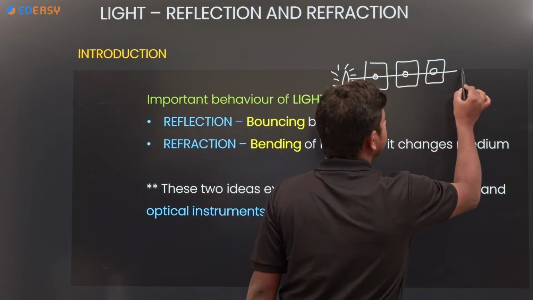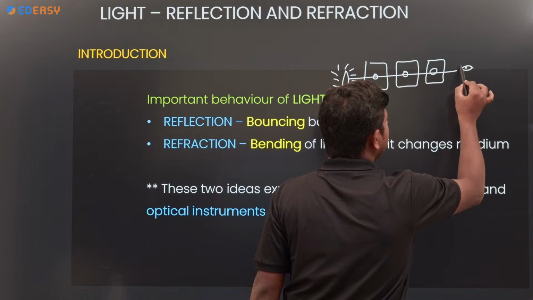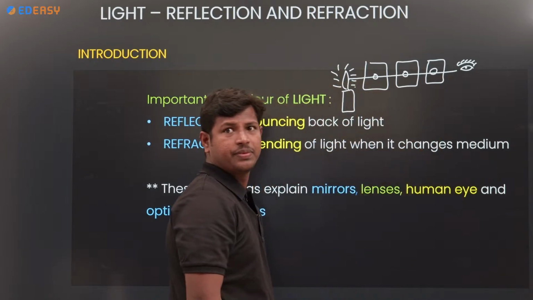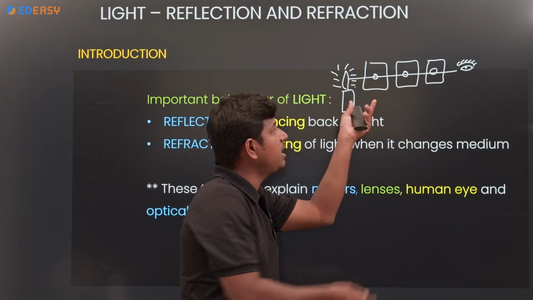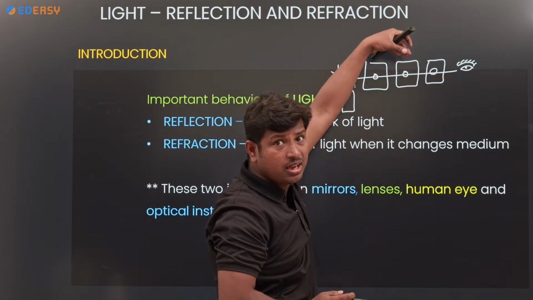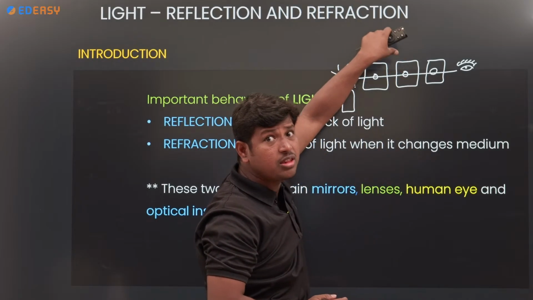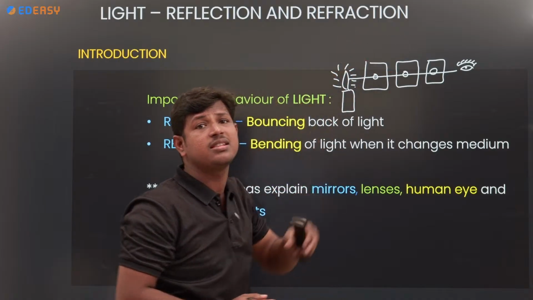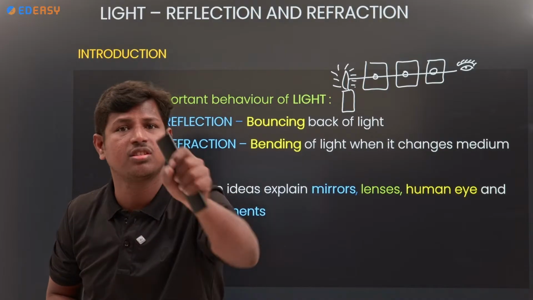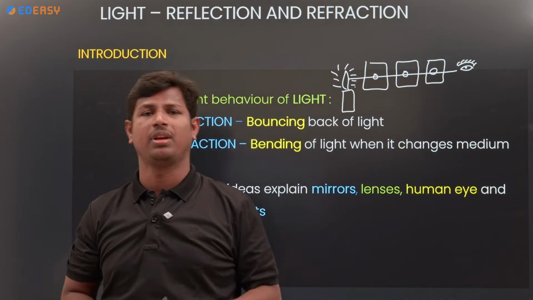If a person is behind the cardboards, the person is able to see the light of the candle. How is it possible? If one cardboard is displaced upward, is it possible to see? No. So based on this experiment, what we understand here is that light always travels in a straight line. That is one behavior of light.